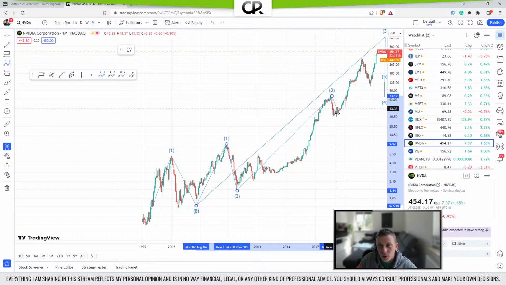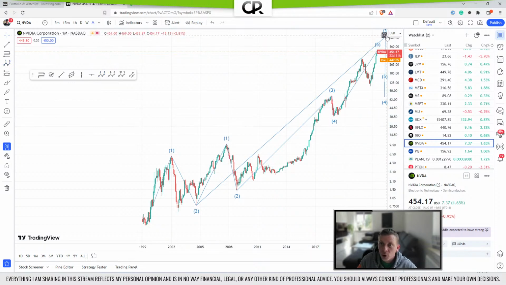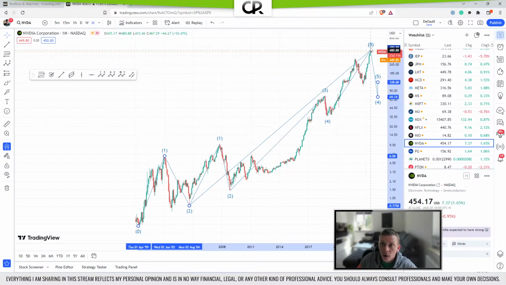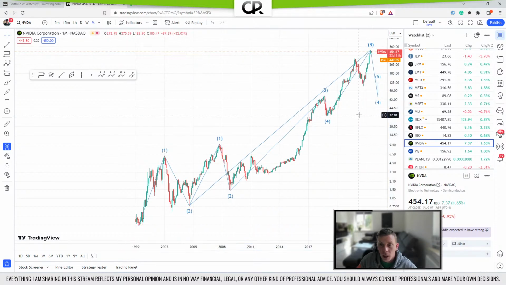It's a little hard, but if this is 3 and that is then 4, obviously a relatively short wave 4, then this here could potentially mean that we are at the end of wave 5, which would then mean that actually wave 3 ends right now. So after the insane rally NVIDIA had.